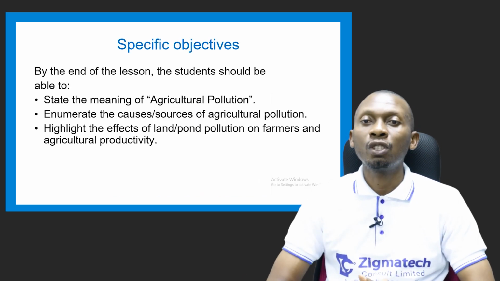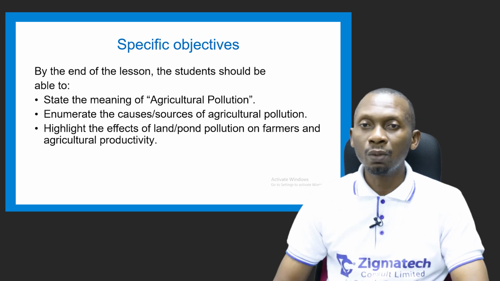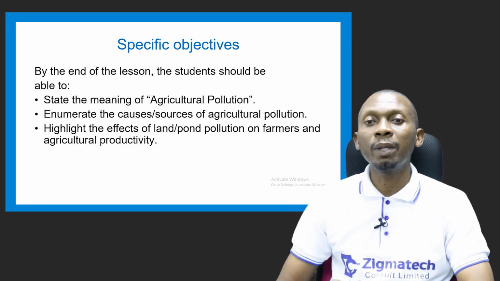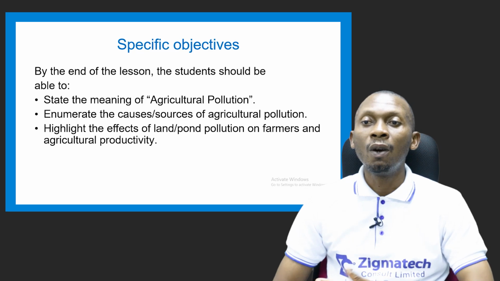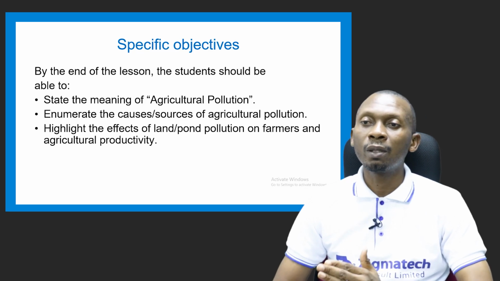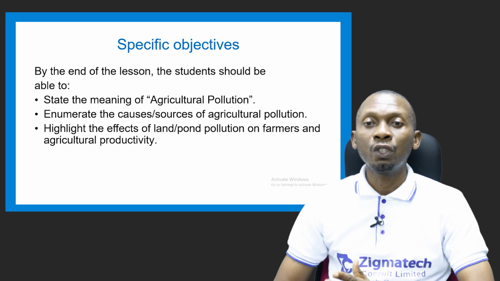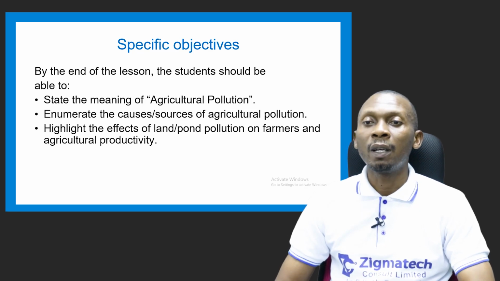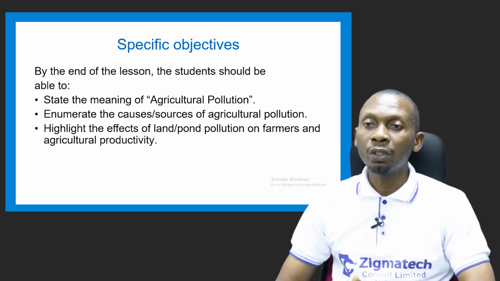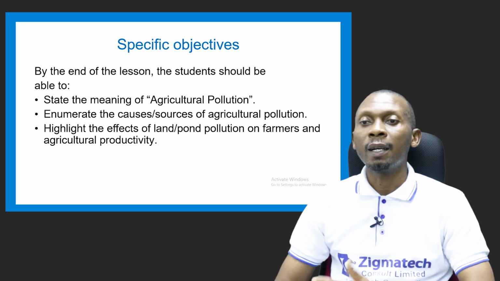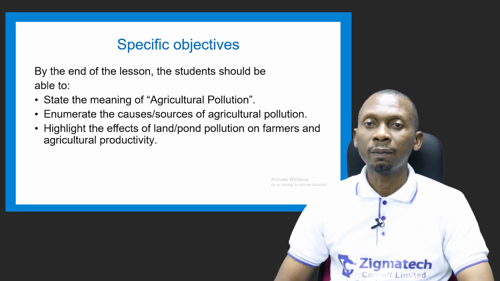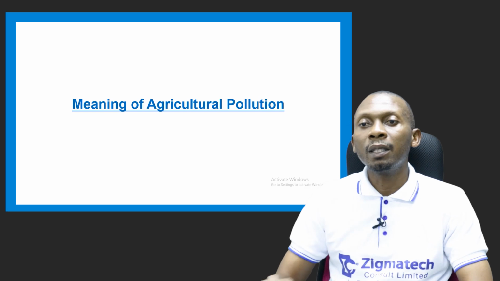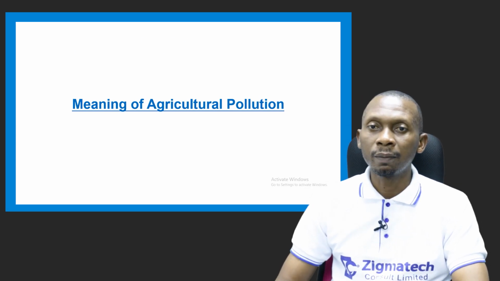And by the end of the lesson, you should be able to state the meaning of agricultural pollution. You should also be able to enumerate the causes or the sources of agricultural pollution. And finally, you should be able to highlight the effects of land or pond pollution on the farmers and agricultural productivity. So let's start with the meaning of agricultural pollution.